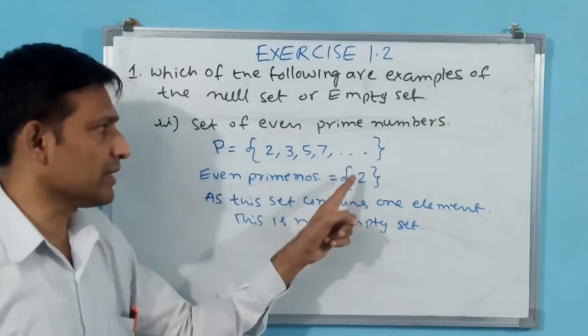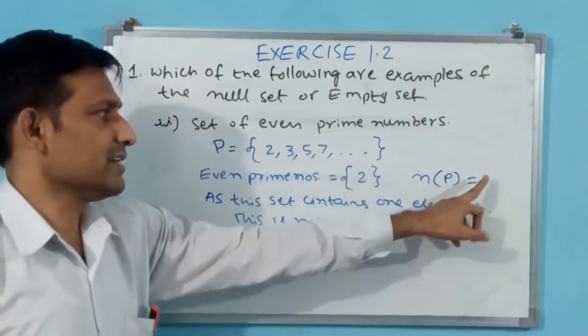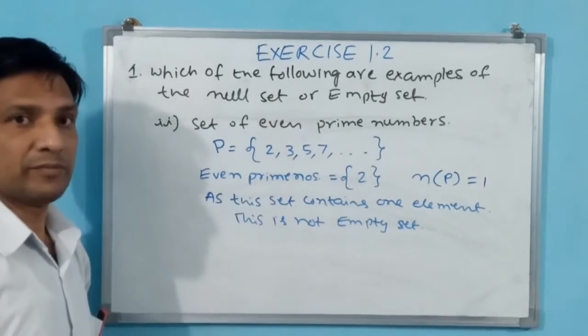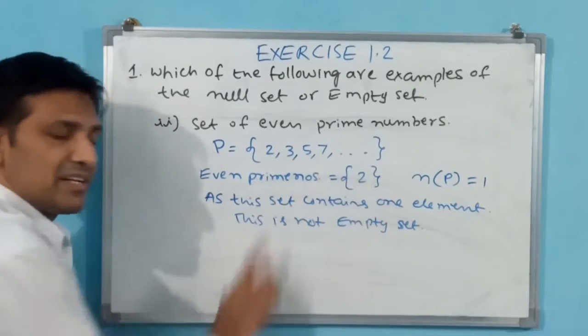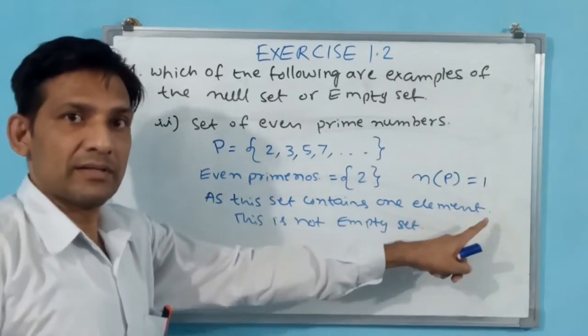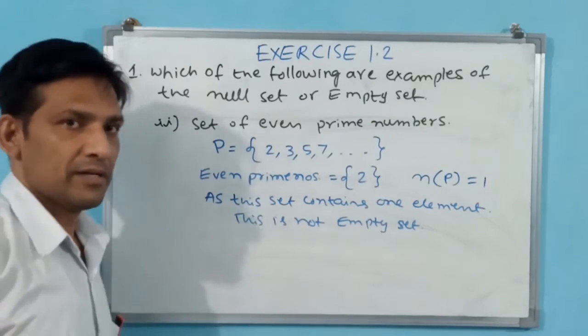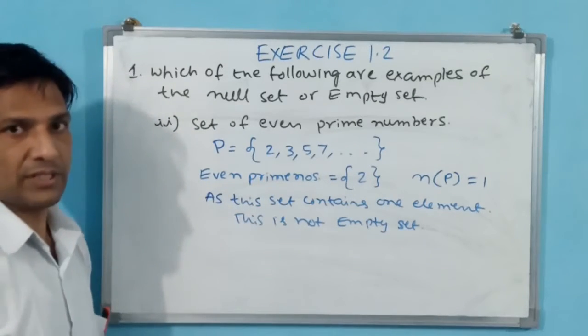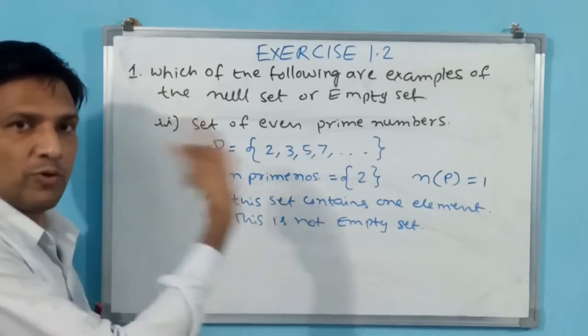Only if the number of elements in a set is 0, then null set will come. Okay, here 2 is there. Inside element is 0, but here it is 1. If it comes, that is different case, but here 2 is there. Okay, like this you have to answer this question. And now we have completed second part of the first question. We go for third part.